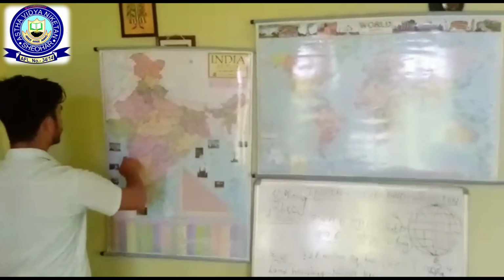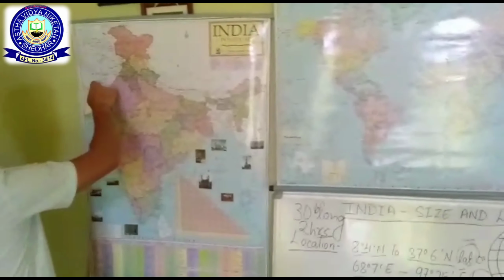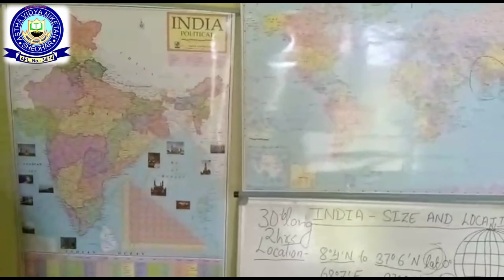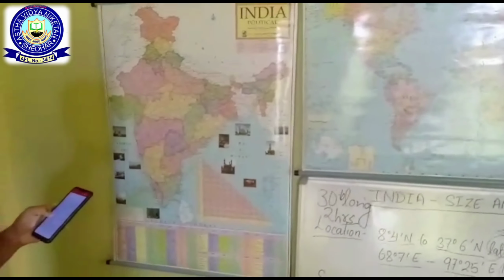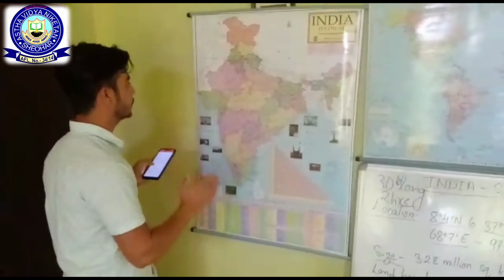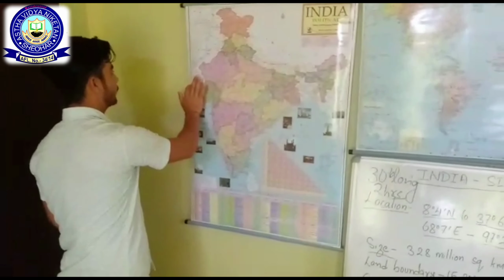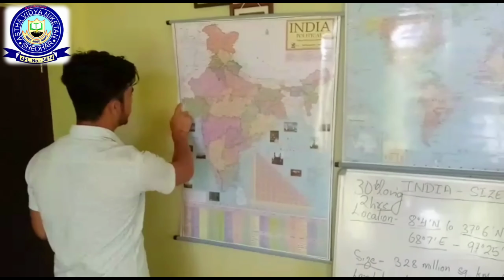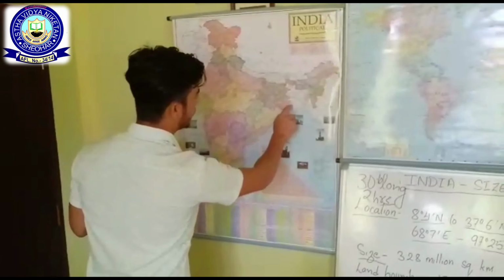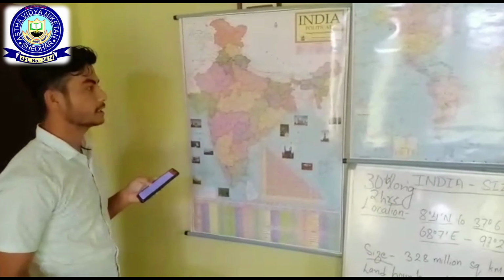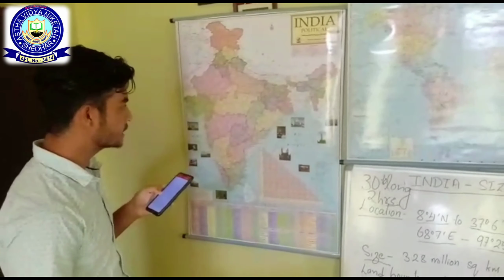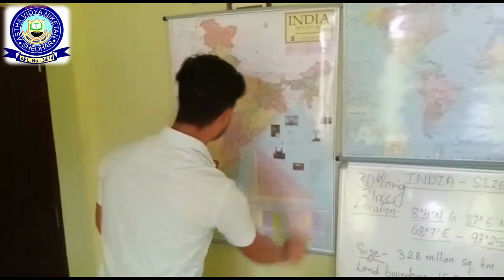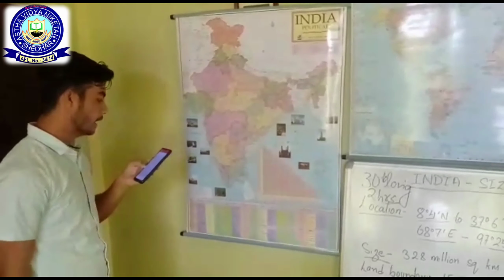So the whole land boundary of India is 15,200 kilometer, and the coastline of India from Gujarat in the west to Bengal in the east is 7,516.6 kilometer, including the coastline of Andaman and Nicobar Island and Lakshadweep Island.